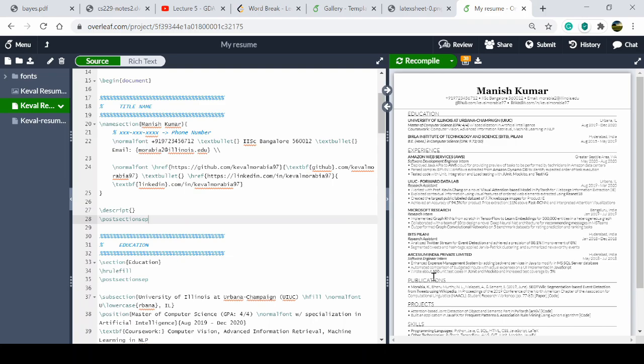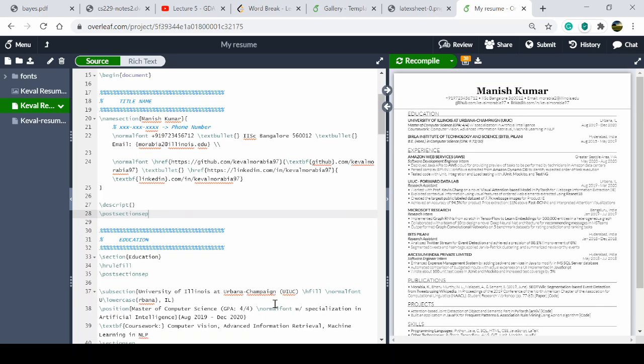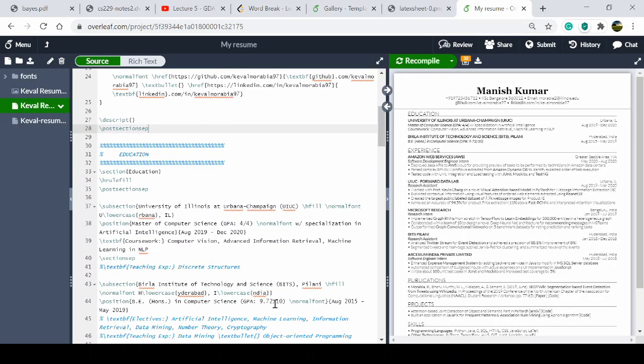Another thing you should take care of: suppose you write your education. In the education section you have to write the most recent thing first, like if that person completed a master's degree in August 2019, that will be written first. After that his graduation. After that, if you want to add your 10th or 12th, I will add that also.